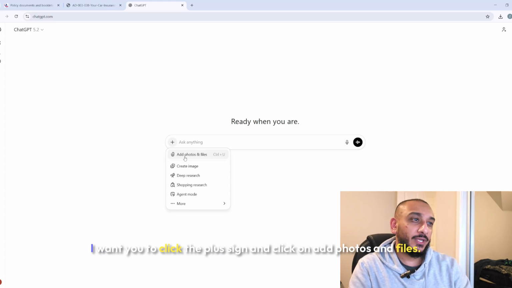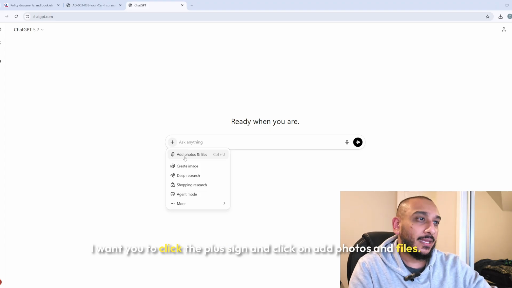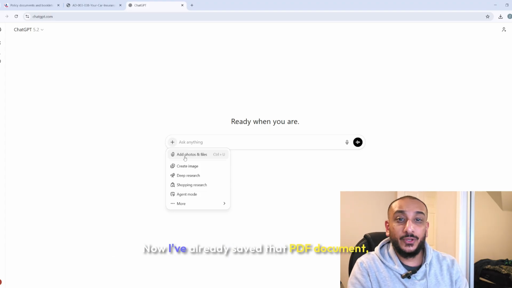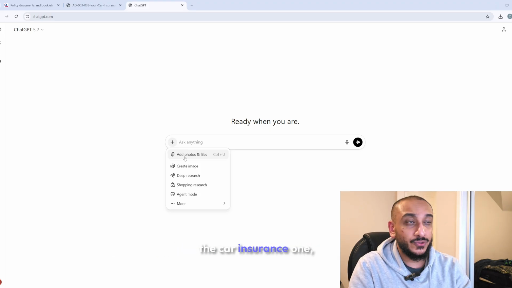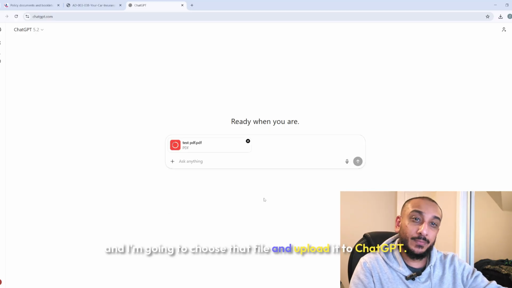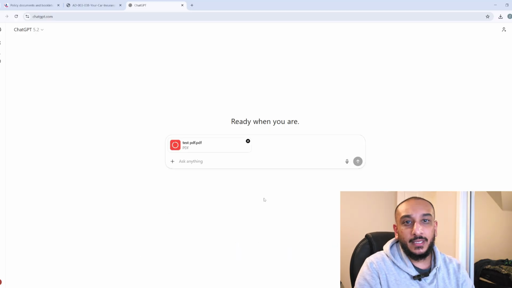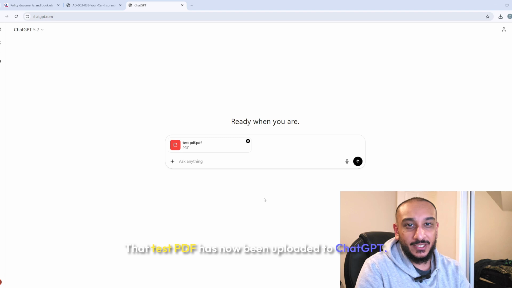So on ChatGPT, I want you to click the plus sign and click on add photos and files. Now I've already saved that PDF document, the car insurance one, and I'm going to choose that file and upload it to ChatGPT. That test PDF has now been uploaded to ChatGPT.